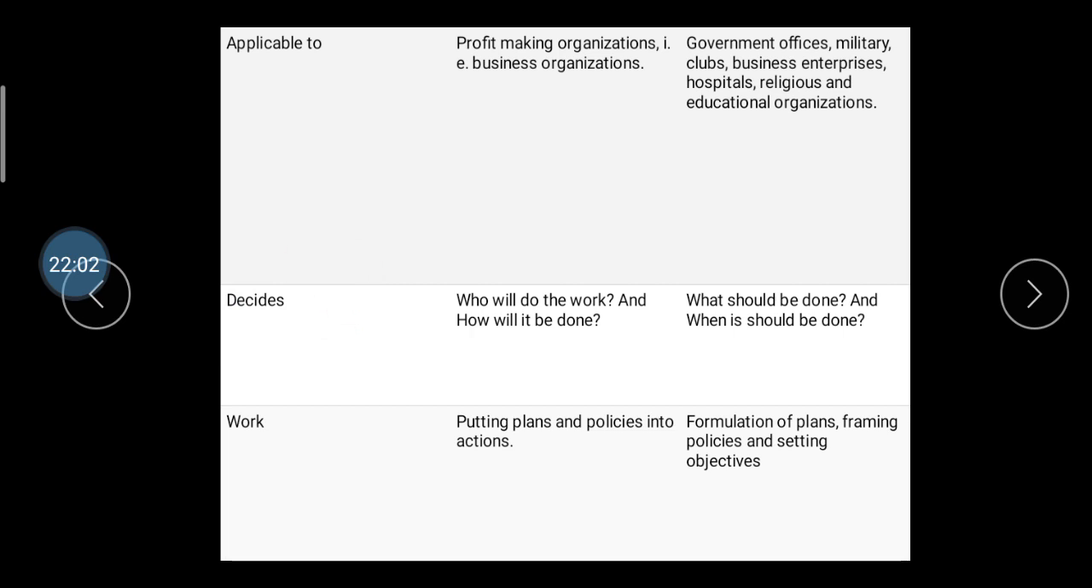Then decides: who will do the work and how this work will be done. In management they decide this, what should be done and when it should be done. So in the decisive role they do this type of activity. Then work: putting a plan and policy into action is called management. And here they formulate the plans, form the policies and set the objectives, so it is called administration.